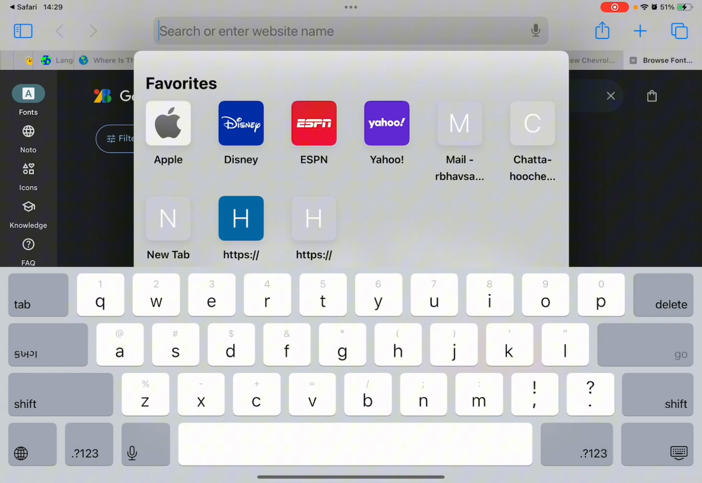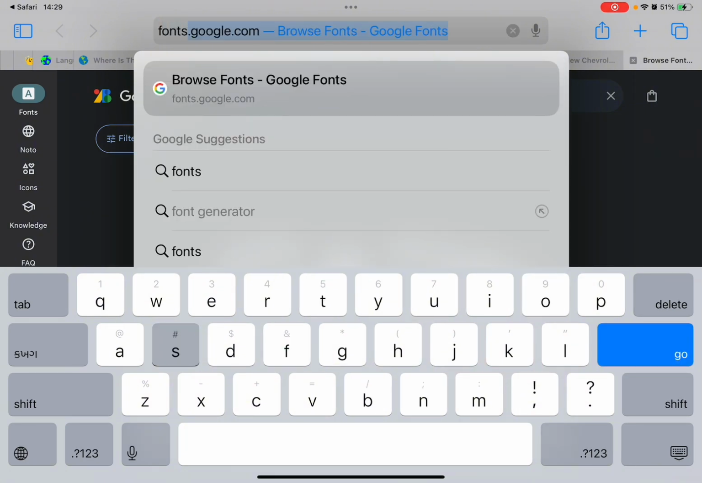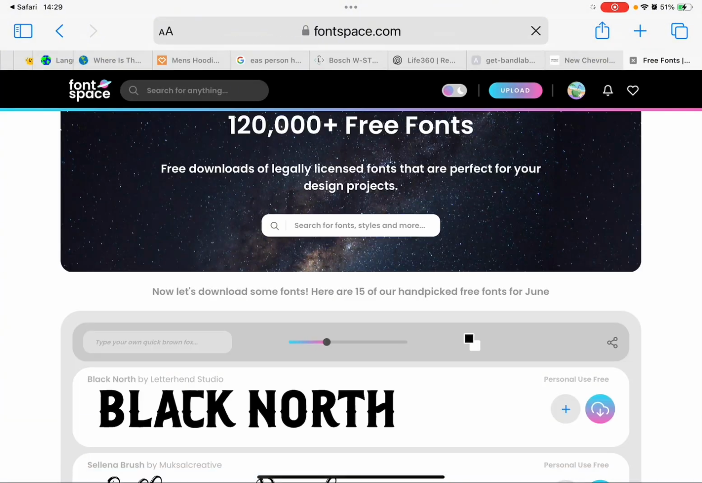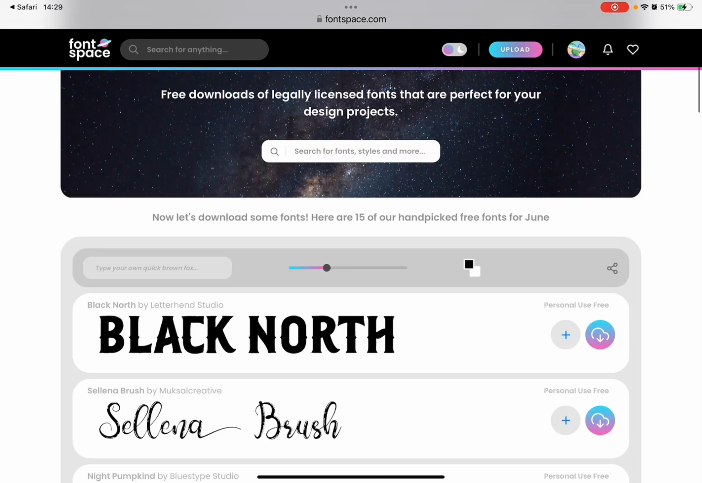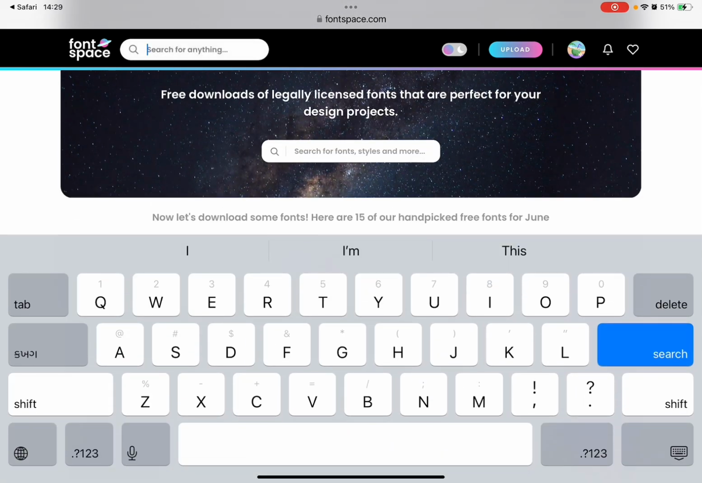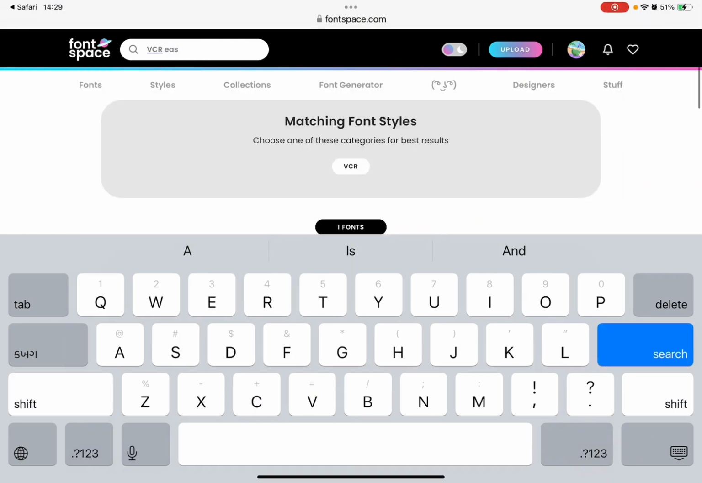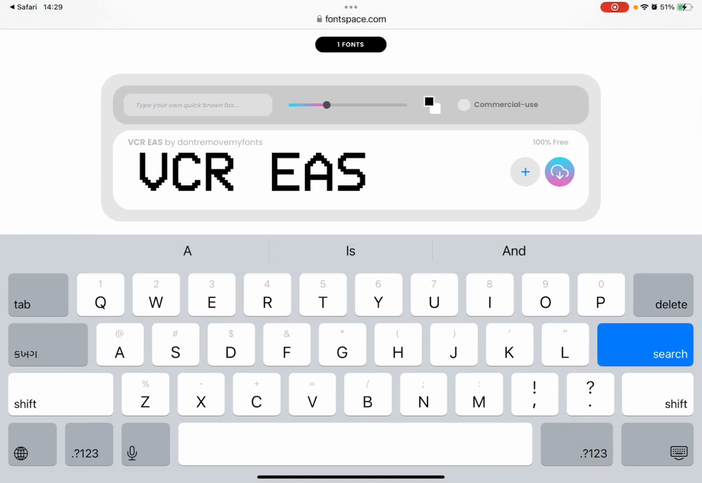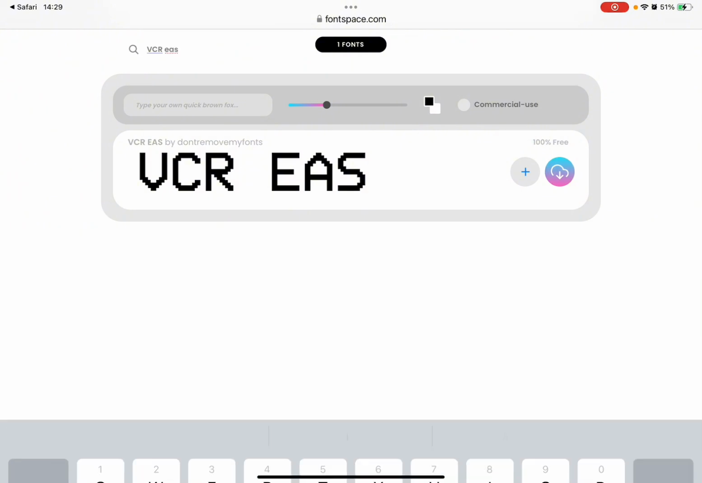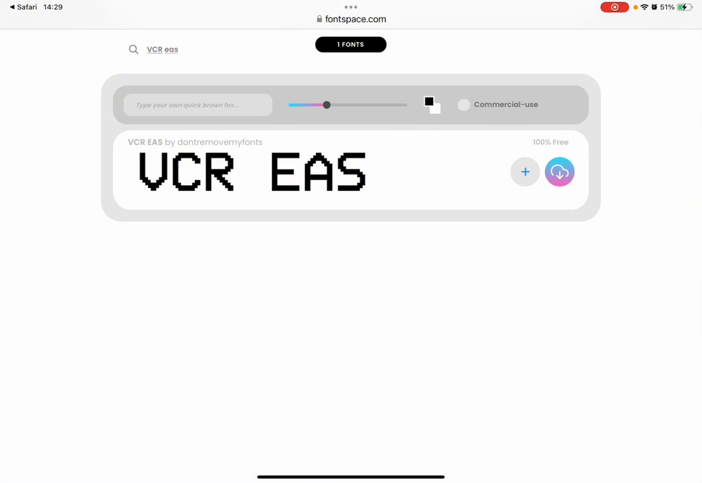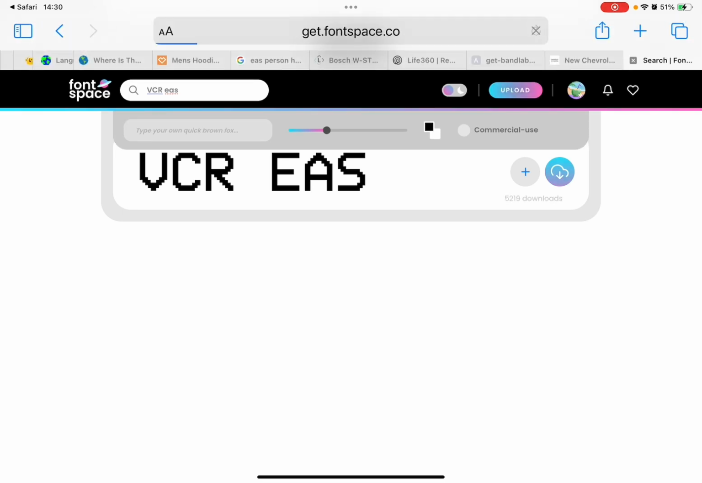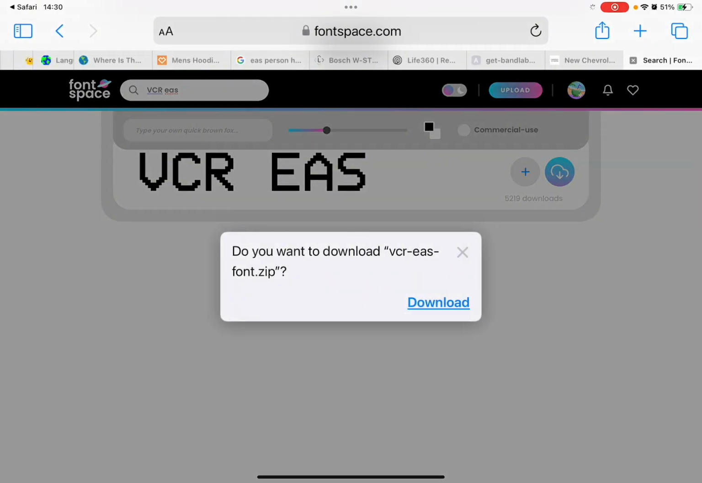What you actually want to do is go to fontspace.com and then go to search for anything, and then type in VCR EAS. And then click on the blue, purple, and pink thingy. Then download it. I already have it.